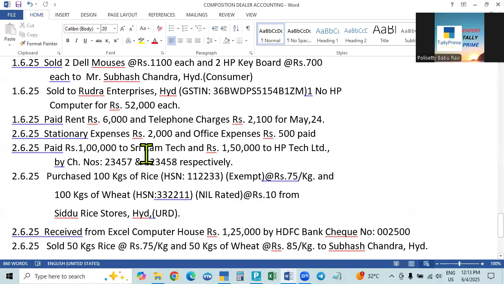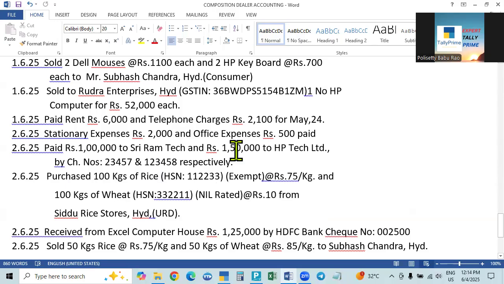Say Sriram Tech account debit, bank account credit. HP Tech account debit, bank account credit. So in the first entry, this check number will be given. In the second entry, the second number will be given. But we can make the entry with both debited, and when you credit State Bank with the check amount and enter that, it will ask you for the check details. It will ask you two entries. So first of all, it will ask you one. So give the first option, that is the details of the bank. In the first option, select, it will show the names.